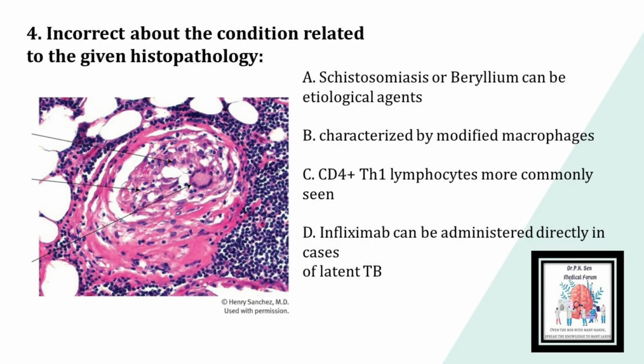Question number 4 is, choose the incorrect option about the condition related to the given histopathology. Now, I will read out to you the options. Option A. Schistosomiasis or beryllium can be etiological agents. Option B. It is characterized by modified macrophages. Option C. CD4 plus Th1 lymphocytes are more commonly seen. Option D. Infliximab can be administered directly in cases of latent TB.